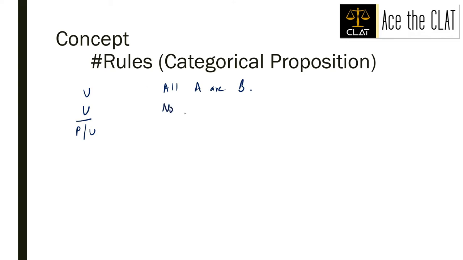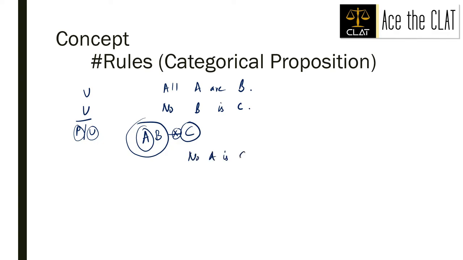So let us say all A are B and no B is C. From here, let me draw the Venn diagram. We can only derive either a universal or a particular inference. A universal inference would be that no A is C, right?